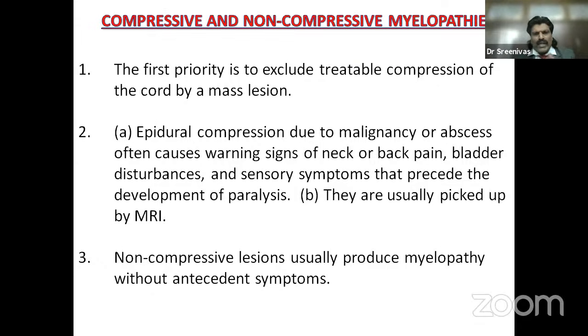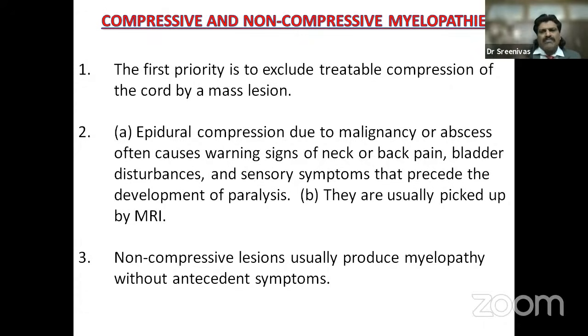So the first priority is to exclude treatable compression of the cord by a mass lesion. Epidural compression due to malignancy or abscess often causes warning signs of neck pain or back pain, bladder disturbances, and sensory symptoms that precede the development of paralysis. They are usually picked up by MRI. When it's an extrinsic compression like a mass, it takes a lot of time. So they'll generally have back pain, and if it is abscess, fever. So there'll be antecedent symptoms. It does not come suddenly. It takes some time to develop. So antecedent symptoms are present in a compressive lesion, and they are usually picked up by MRI.